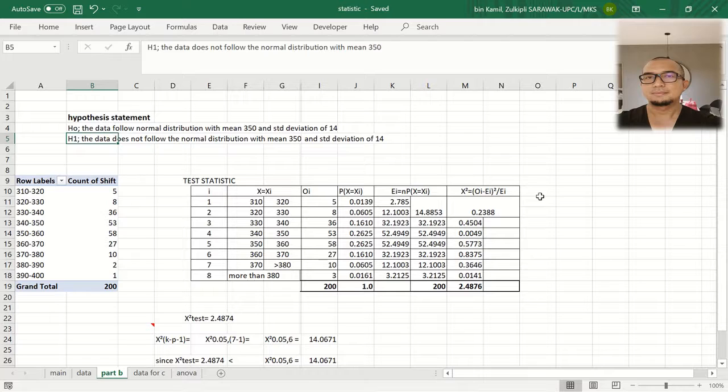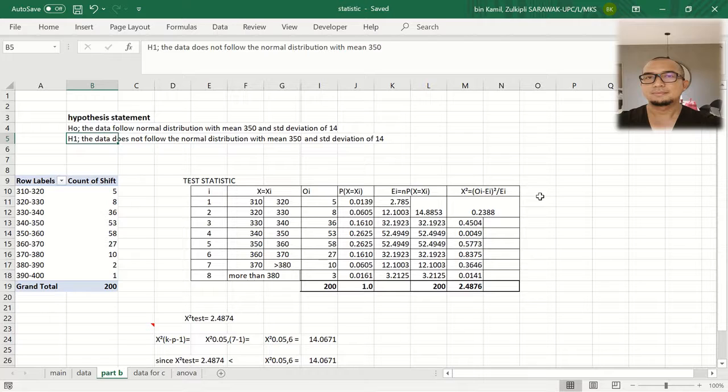Here, the last column is our chi-square test. The chi-square test we obtain by observed value minus the expected value squared, divided by the expected value. So when we do the calculation, we're going to come up with all these figures, and then we total up all these figures, and then we come up with this value.